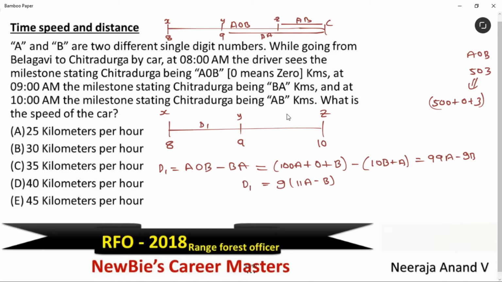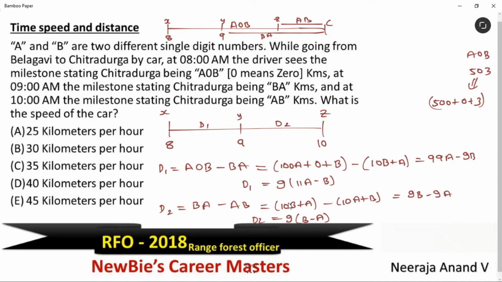Let's go to D2. D2 is here, between Y and Z. The distance between Y and Z is BA minus AB. Let's rewrite this in a similar way: 10B plus A minus (10A plus B). If we simplify this, we get 9B minus 9A. Let's take 9 common. We get 9 times (B minus A). This is D2.